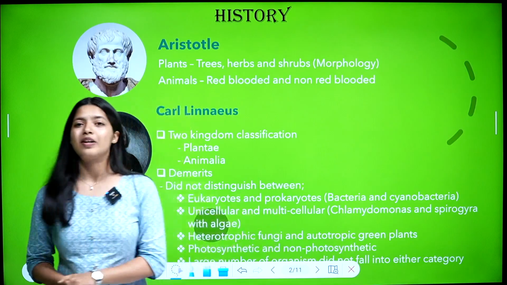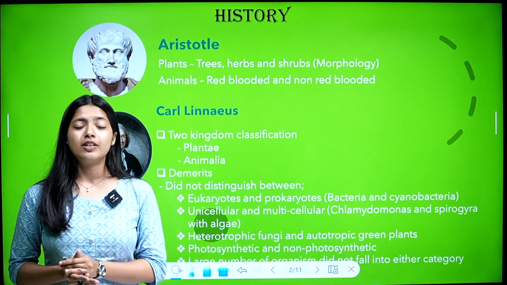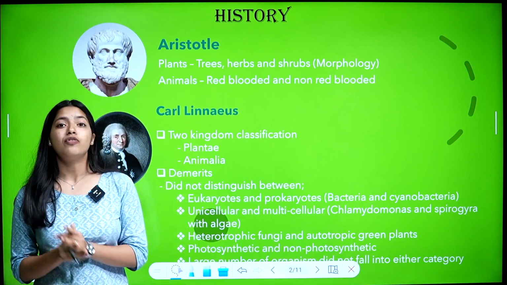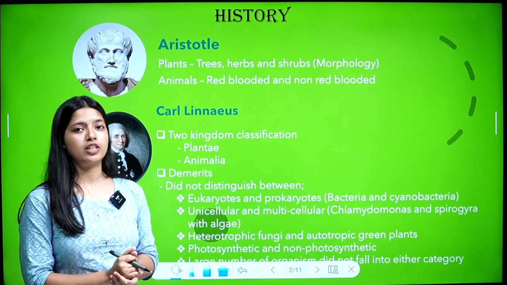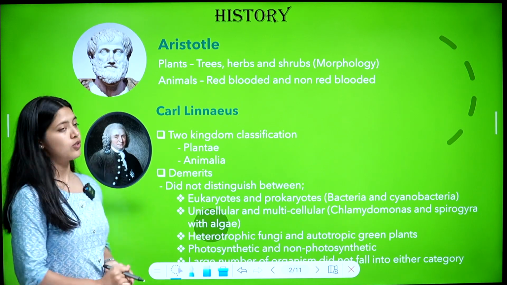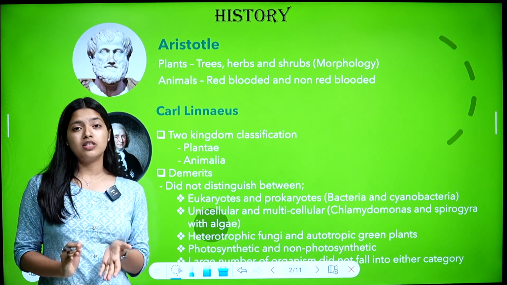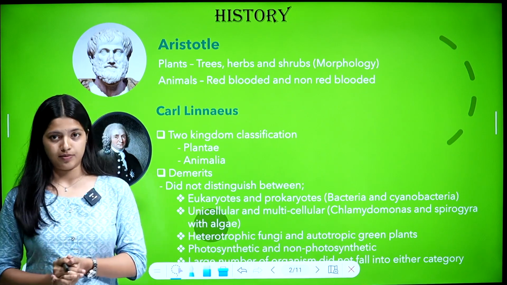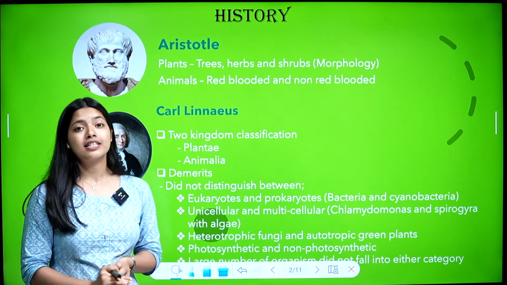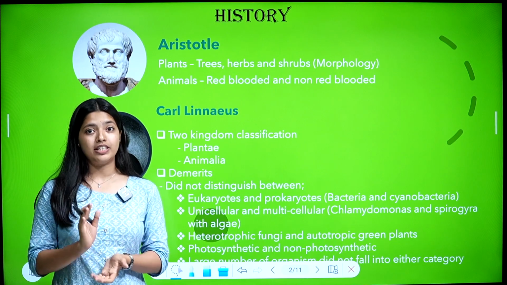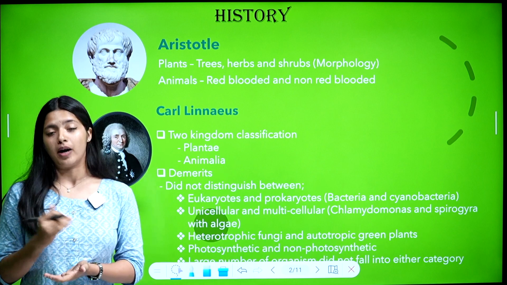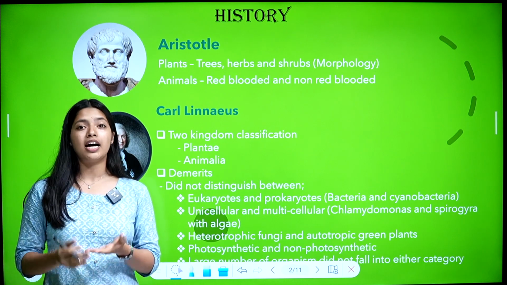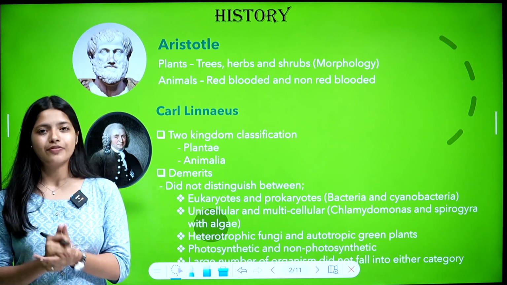Biological classification. So we are starting by looking into the history of classification. So we look at who is the first person to do classification. It is said that Aristotle was the first person to do classification. He is known as the father of biology. It's additional information, if you want, you can note it down. Father of biology, Aristotle, did the first classification.